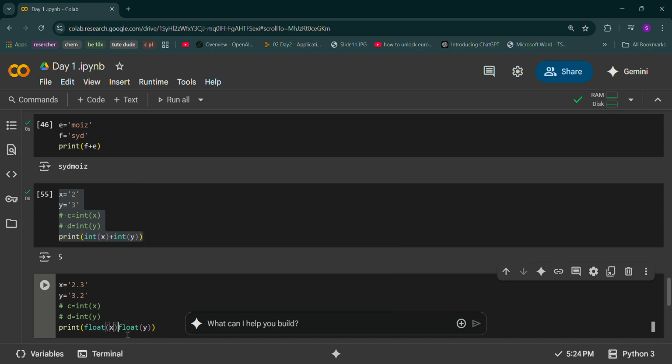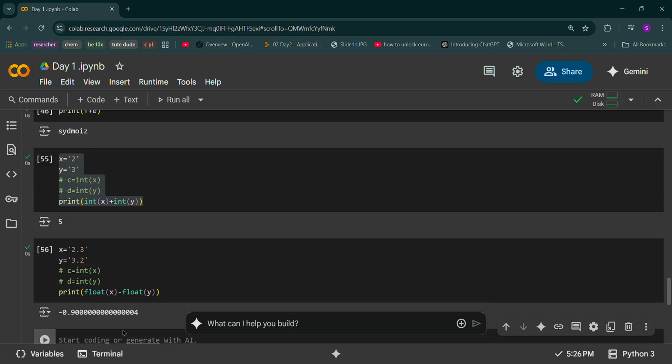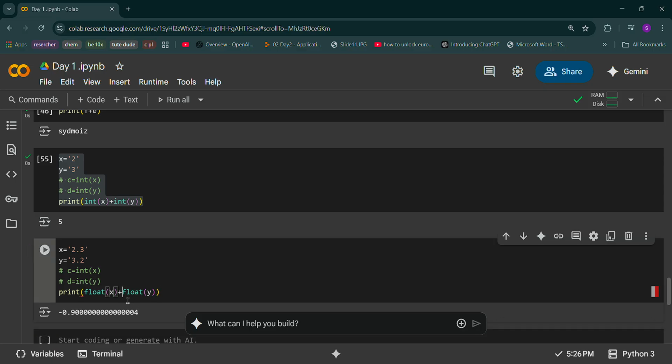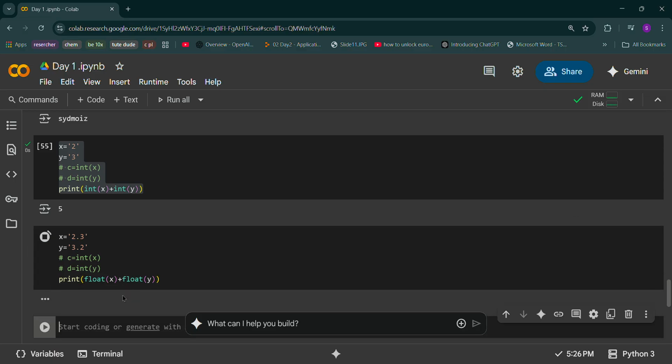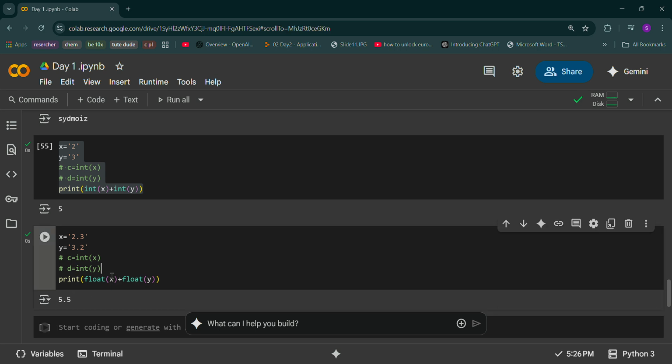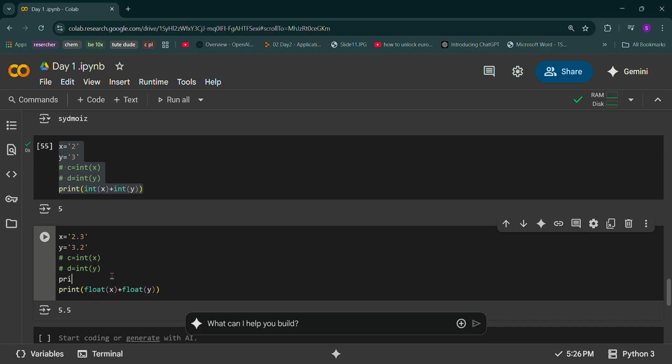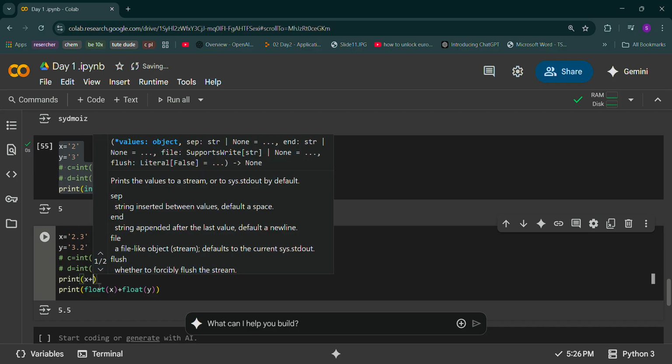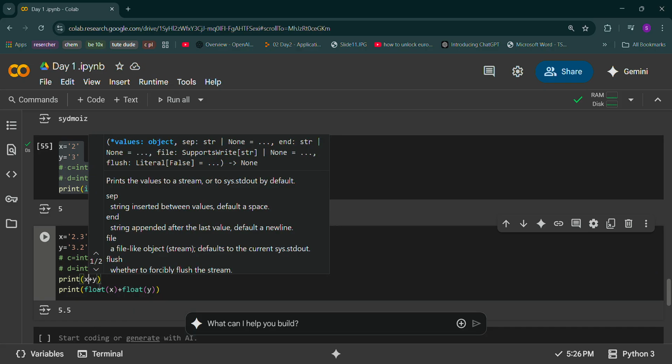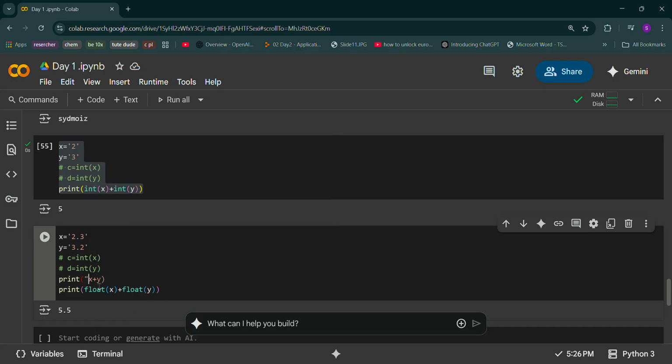We are doing addition and subtraction, so you don't need to write a comma. If you want to print only x in float and y in float, you just have to place a comma. So float of x plus float of y, and write minus here. See, you got the float value. If I add both of them, it will return me a float value.